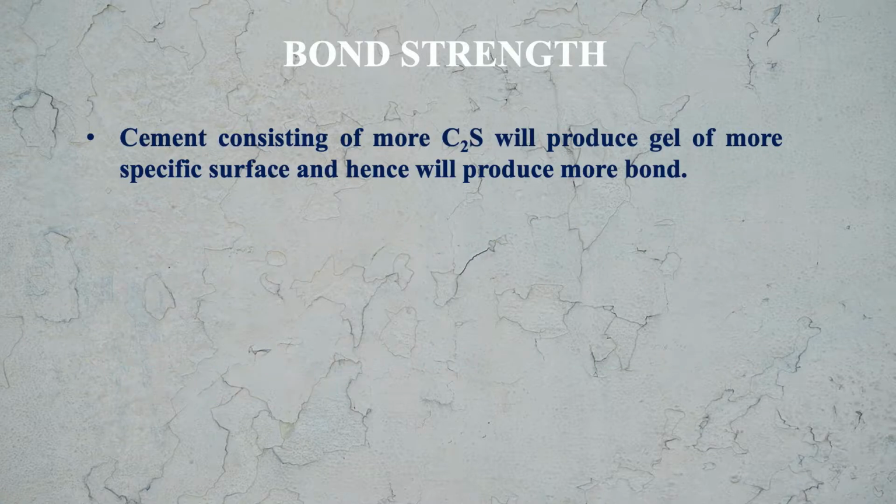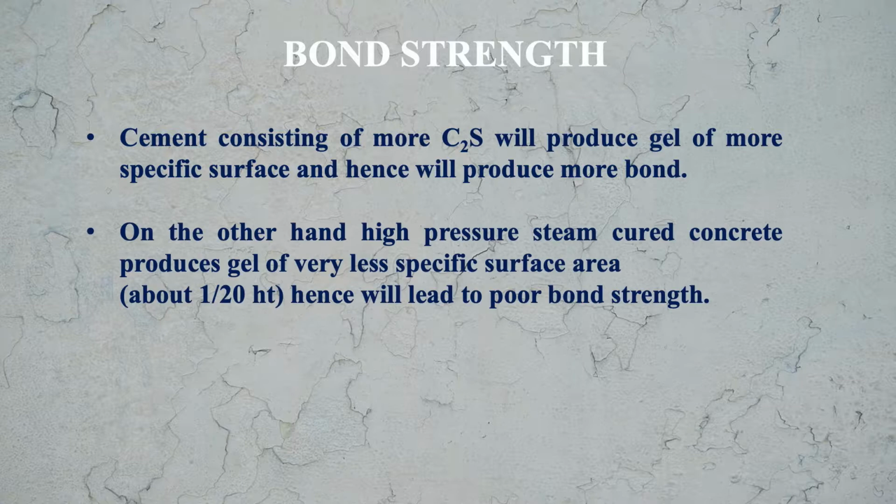Cement consisting of more C2S will produce gel of more specific surface, and hence it will produce good bond. On the other hand, high pressure steam cured concrete produces gel of very less specific surface area, about 1/20th. Hence, this will lead to poor bond strength.